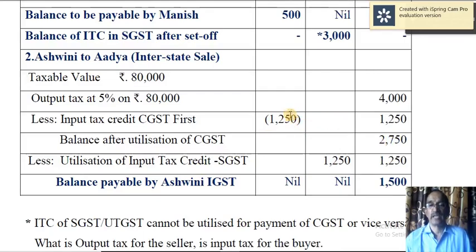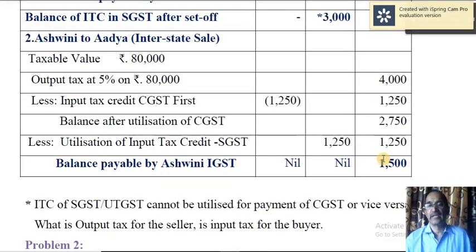Then you have to make use of SGST surplus towards IGST. You cannot use SGST credit first, then use the surplus of CGST. This order you cannot follow. First you have to exhaust CGST credit if there is any surplus towards IGST, and then if you require still more amount, then you can make use of ITC of SGST.